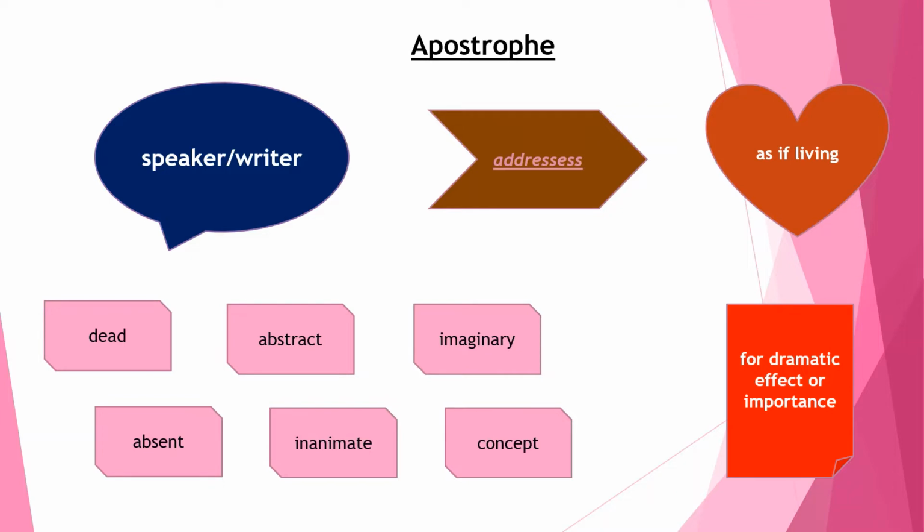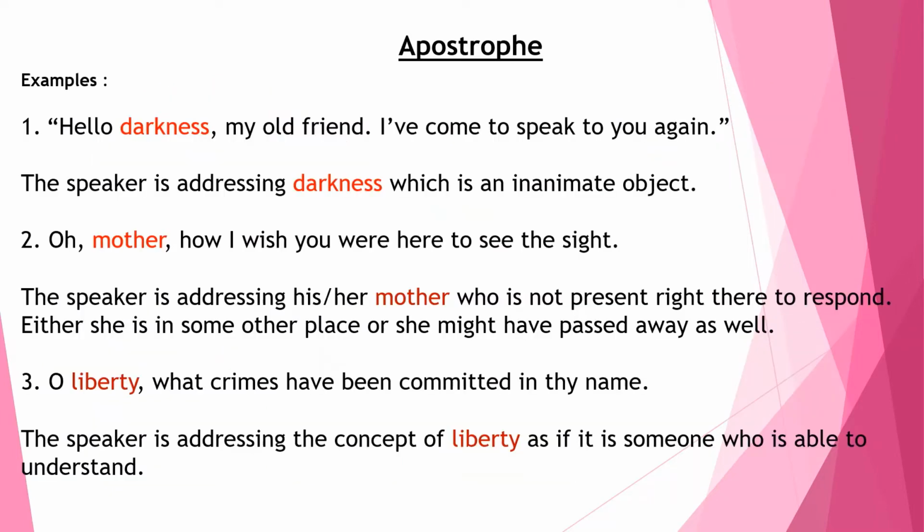So we can say apostrophes are personified ideas or personified objects. This particular figure of speech is found abundantly in poetry, but in modern poetry, apostrophe has become less common. So now we'll go through some examples.